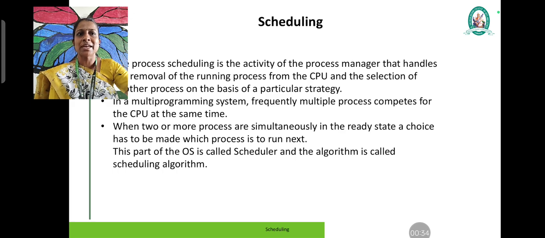Generally in a multi-programming environment, multiple processes are executed simultaneously, and these multiple processes compete for the CPU at the same time. Compete in the sense that they try to utilize the CPU to its maximum. When two or more processes are in a ready state in an operating system, the choice has to be made by the operating system as to which process to run next. This part of the operating system is called the scheduler, and it uses an algorithm to schedule the processes.